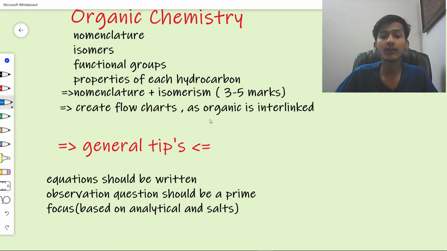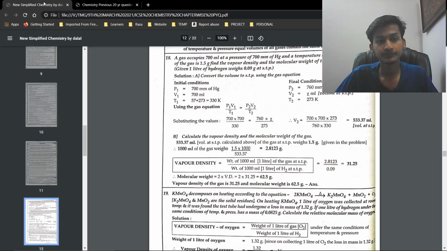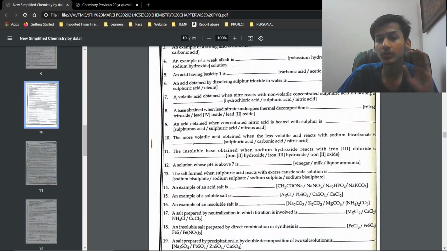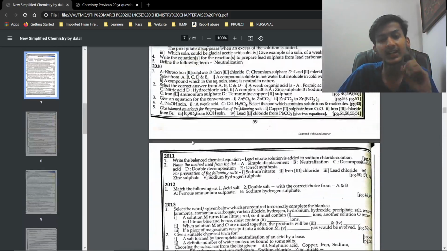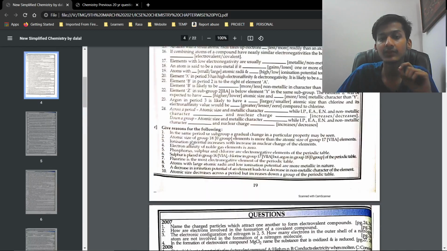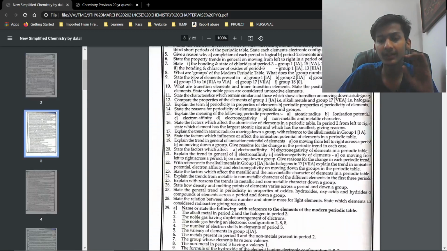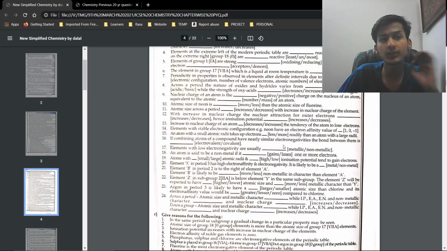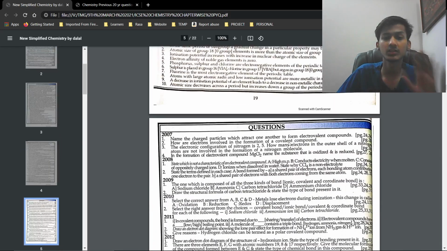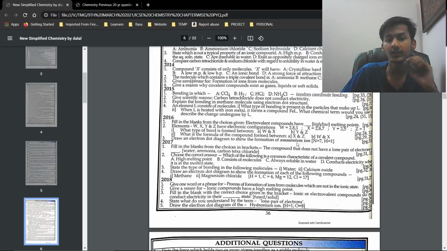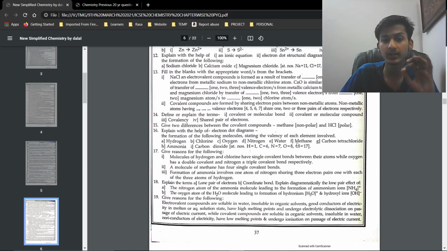For you all, we have also provided this worksheet. This worksheet is based on the previous 10-year papers as well as assignments. You all can see that after each chapter there are additional questions. This has been taken from New Simplified Chemistry. There is a book known as New Simplified Chemistry. We have taken it and the link is on our website. You can check it out. The link to that is also given.